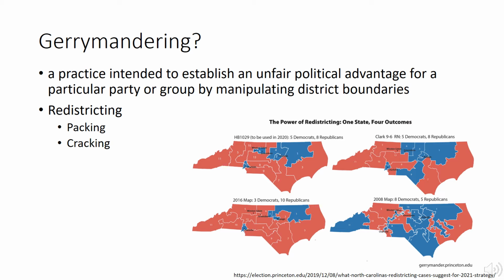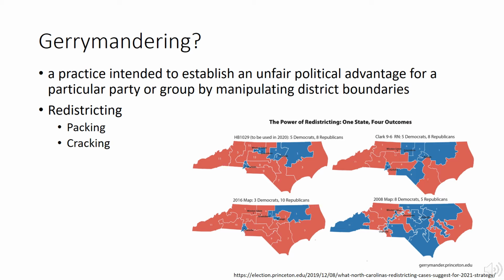One is packing by grouping the majority of voters for one block into a single district so that they cannot win any others. An example of this is Charlotte. Charlotte is a highly concentrated area of voters for one single party, so it's easy to group or pack it all into one district so that even though for the whole state they are winning overall, they're only actually winning a very few districts. This is very common when looking at other large cities, including on this map Winston-Salem and Greensboro.